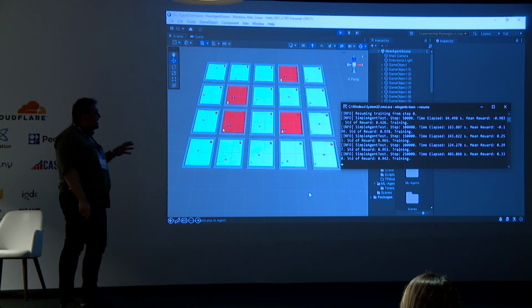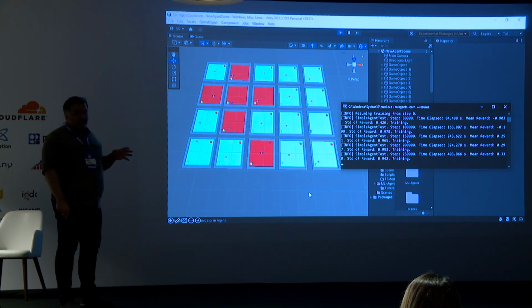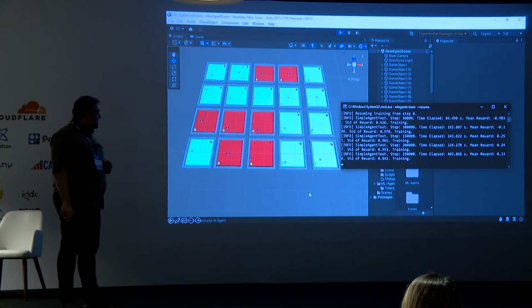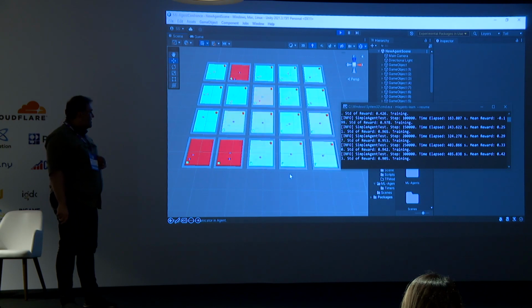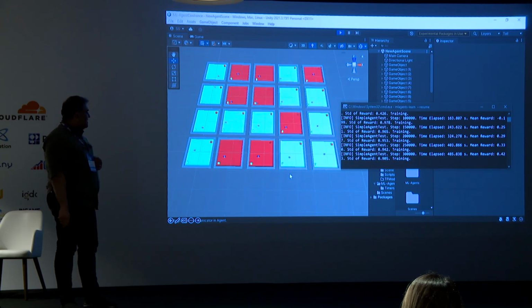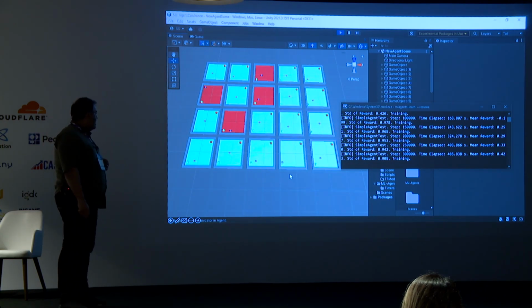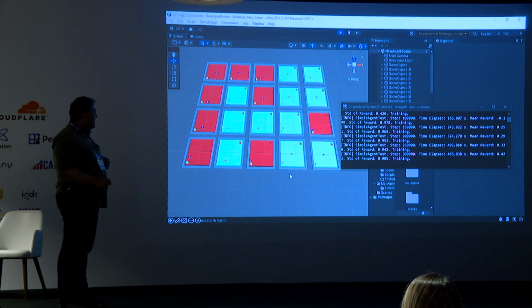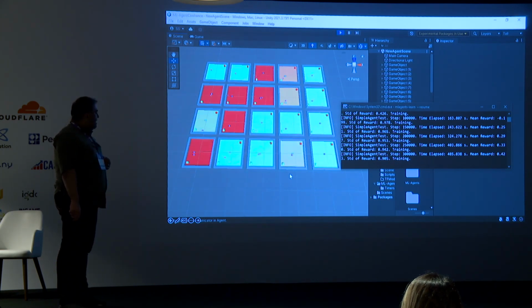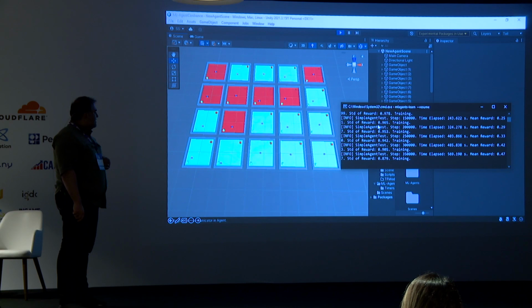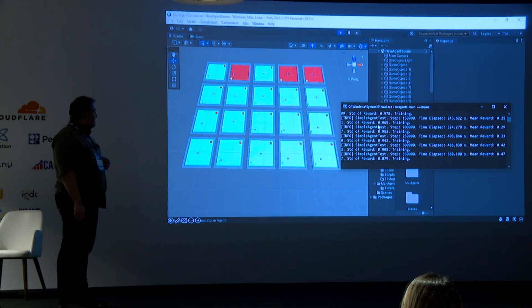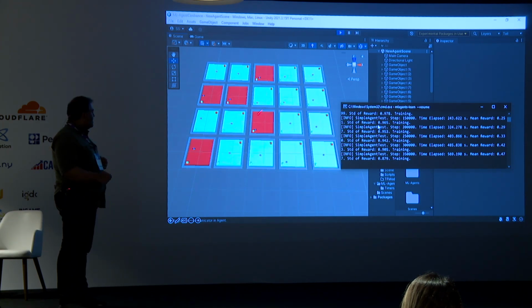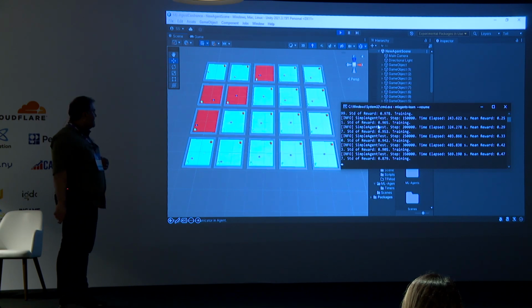The whole time of this processing almost takes 2 hours. So we train the agent, and after 2 hours, we're reaching the 500,000 step. As you can see, the rate of green floors has increased.